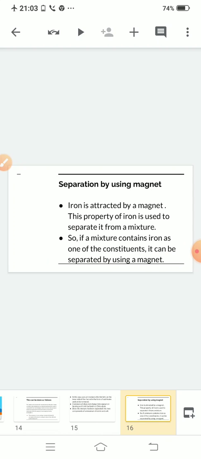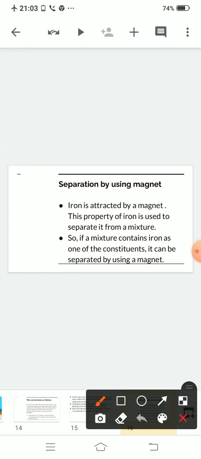Clear? The next one is separation by using a magnet. The third technique is how you will separate a mixture by using a magnet. See, iron is attracted by a magnet. We all know that. Clear? So with this separation technique, you can only separate out a mixture which has iron as one of its constituents. Clear? Now, iron is attracted by a magnet. This property of iron is used to separate it from a mixture. So, if a mixture contains iron as one of the constituents, it can be separated by using a magnet.